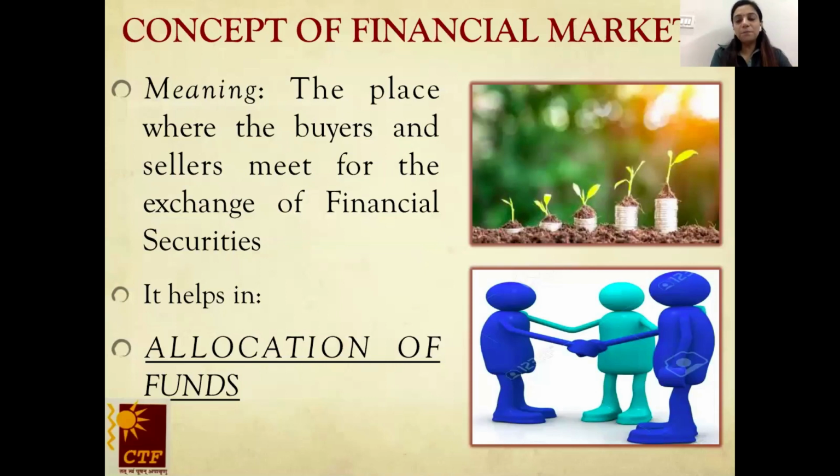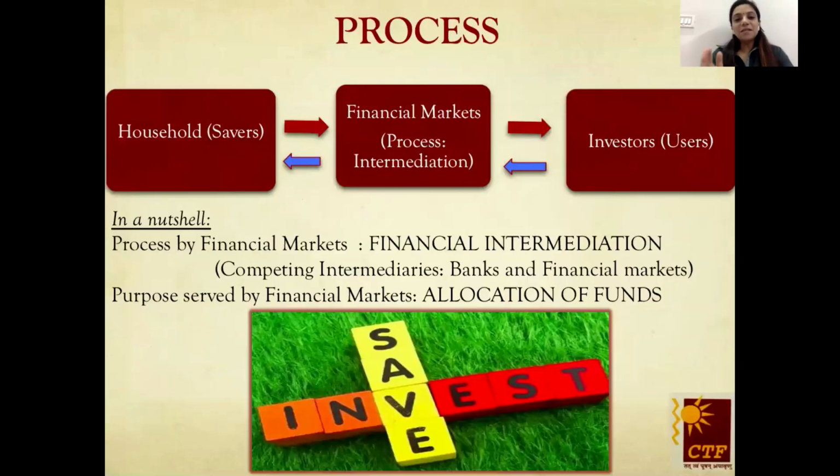What is the purpose of a market? A market helps in the exchange of goods and services. Similarly, in case of financial markets, it helps in allocation of funds. Allocation of funds from whom to whom? That we'll discuss in the next slide. It helps in allocation of funds from the households who are also known as the savers. Savers means who have surplus funds with them.